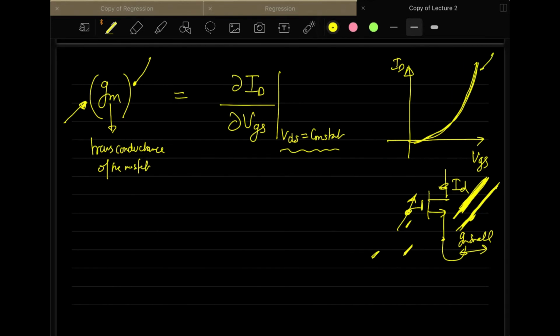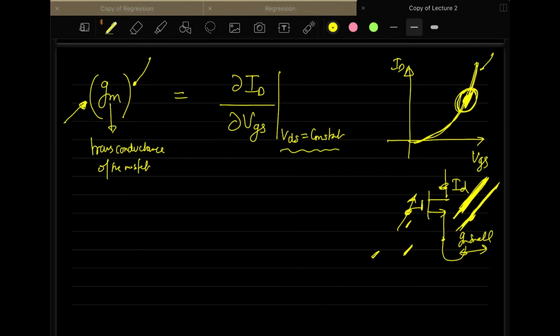And now, in order to calculate the derivative, you take a small segment of it and you do a Taylor series expansion, or you perturb it a bit at this point, and then you get the slope of this line. So why are we doing it? Because we actually want to quantify the small signal characteristics. That's why we are doing all this analysis.